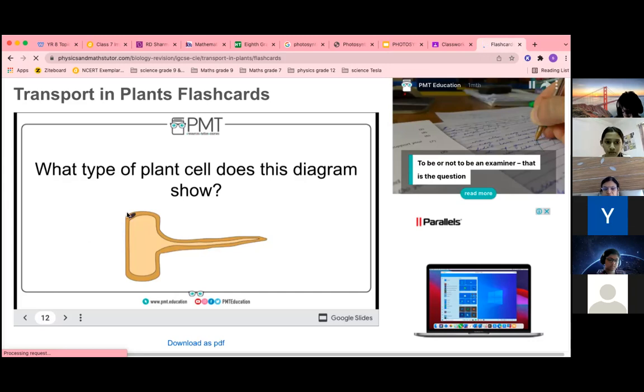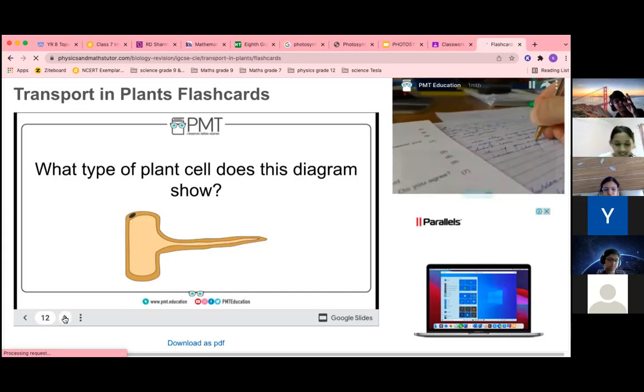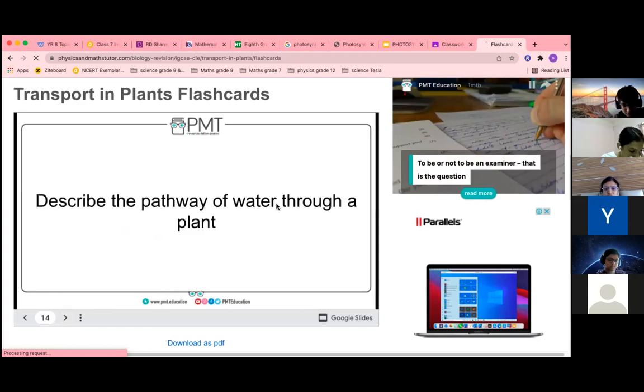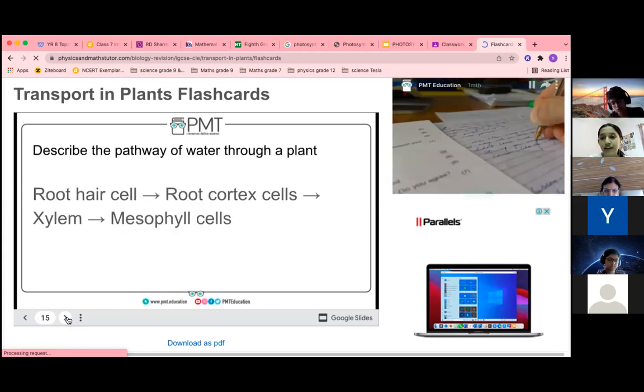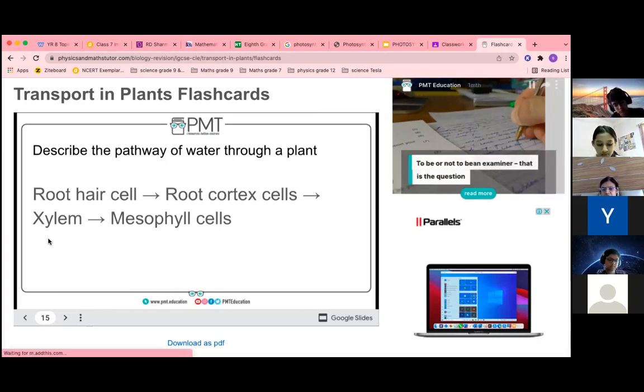The diagram is there in your book. It is root hair. Yes, ma'am, that only. Okay, root hair cell. Describe the pathway of water through the plant. Water is taken from the roots to the leaf. Root hair, root cortex cells, xylem, and then mesophyll cells. Correct. Okay.